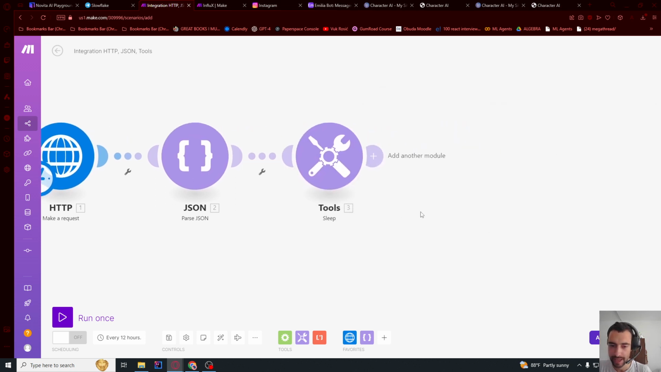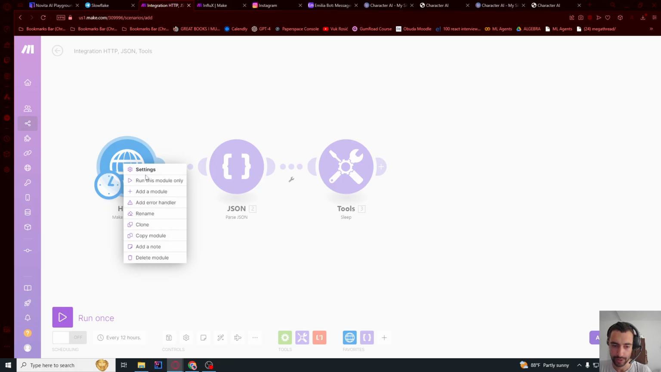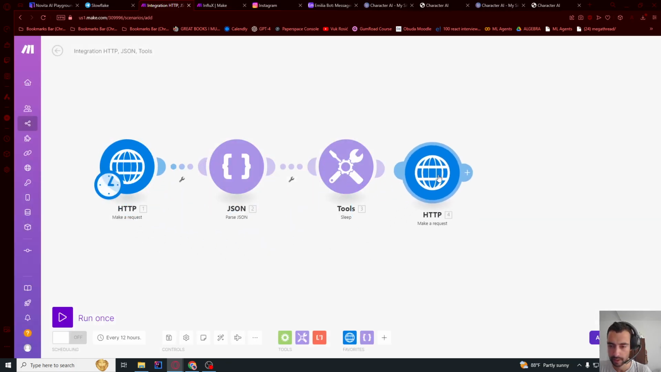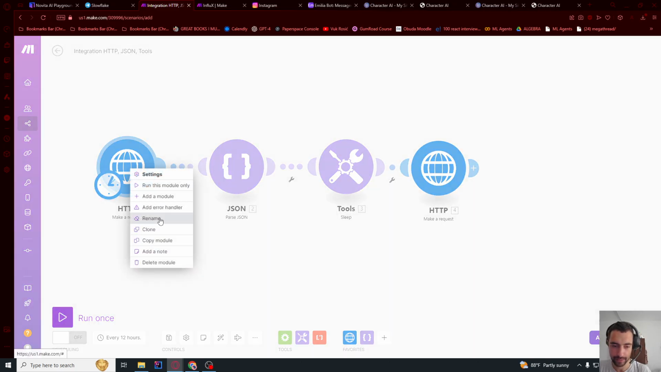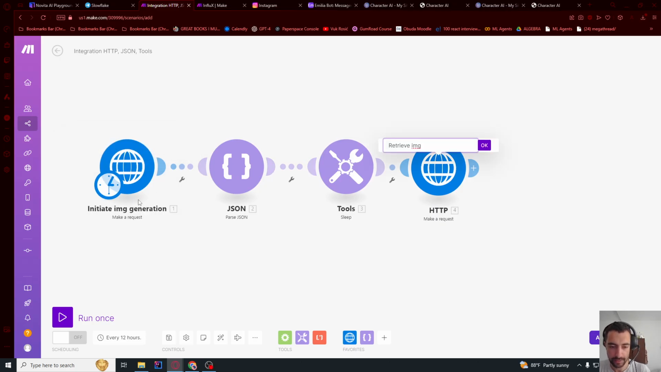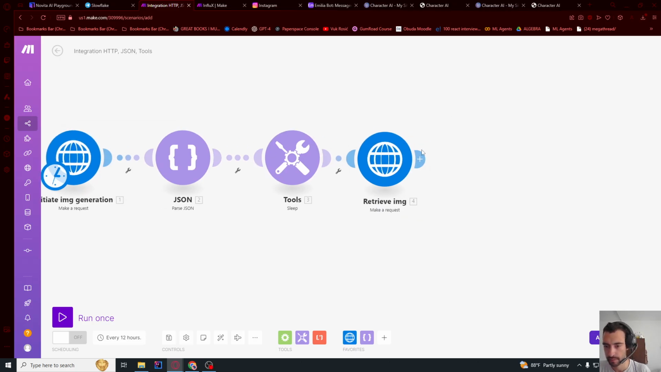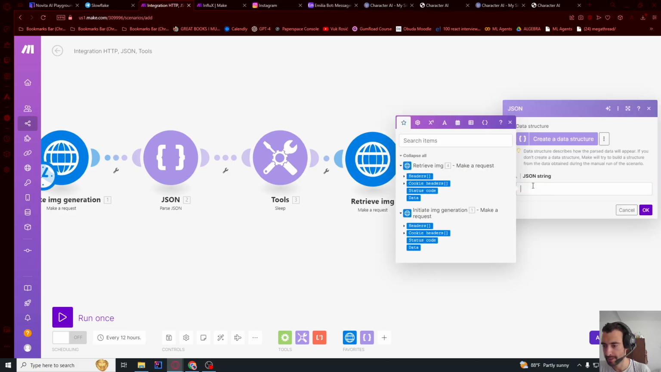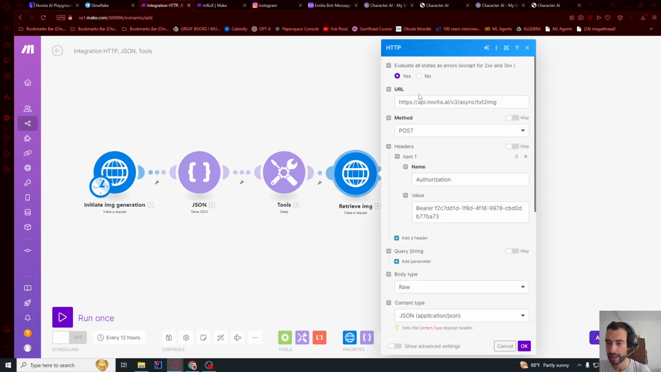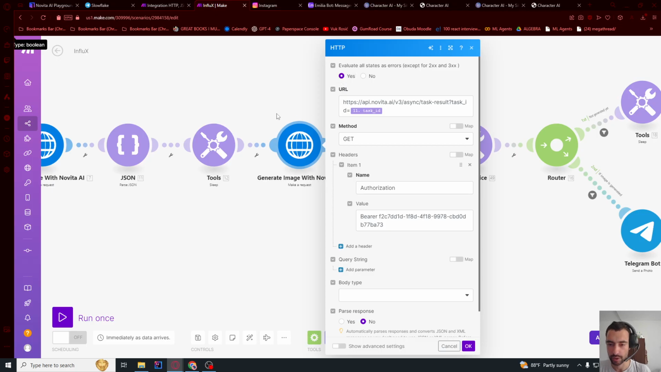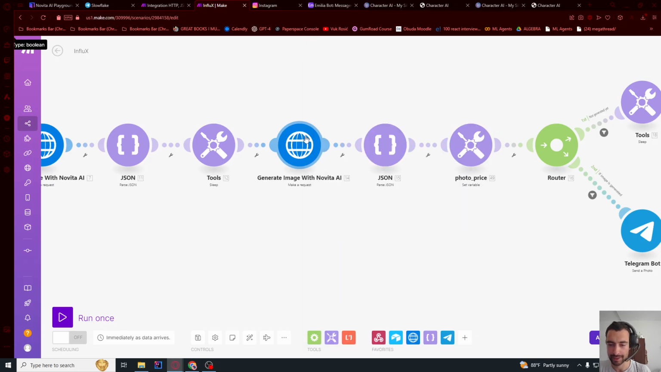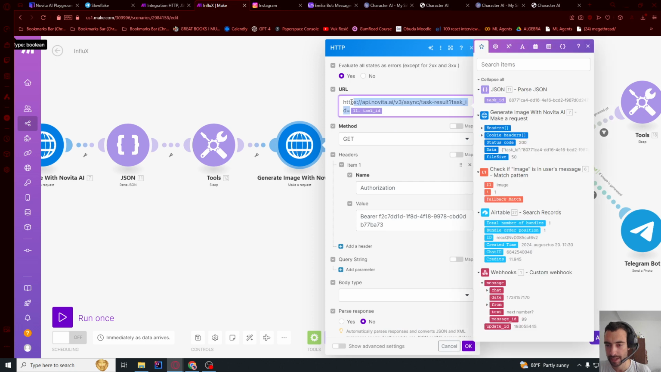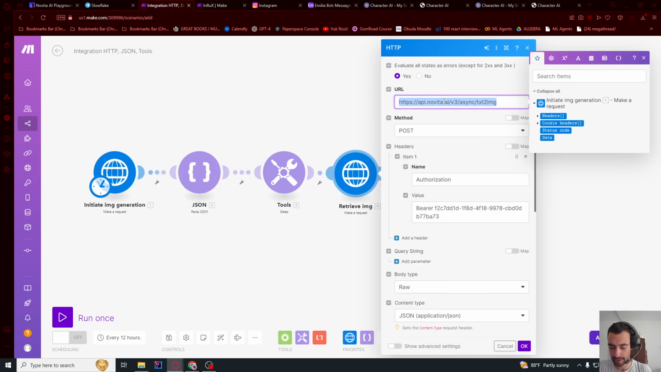Okay, and then let's make another. So let's clone this one. So this is gonna be, let me rename this, initiate image generation and retrieve image. So now we need to go JSON, parse JSON, pass in this data, and let me go here, and we need to change this up a little bit. So this is the second one. I just have it prepared here. Let me copy all of this and then replace this URL.